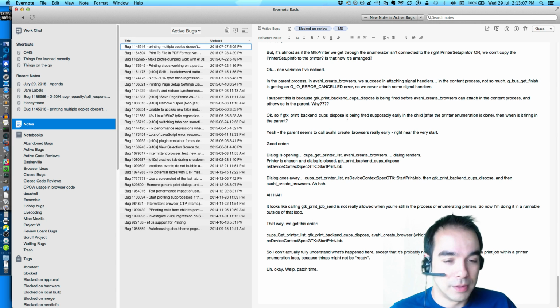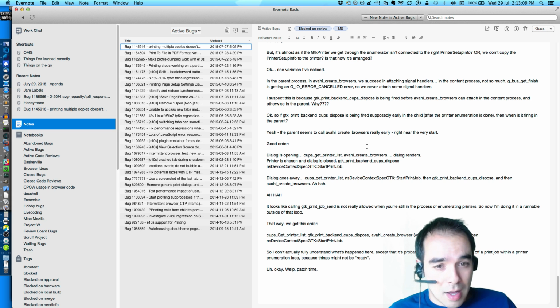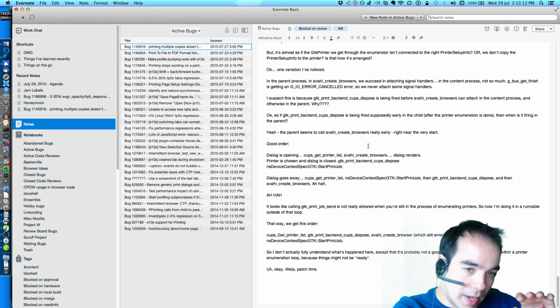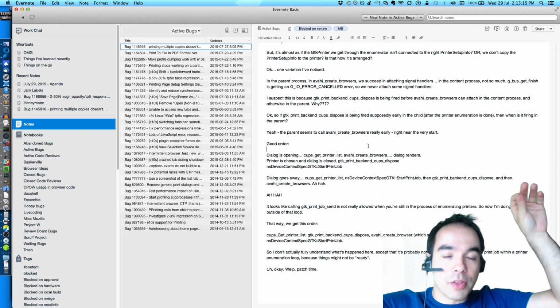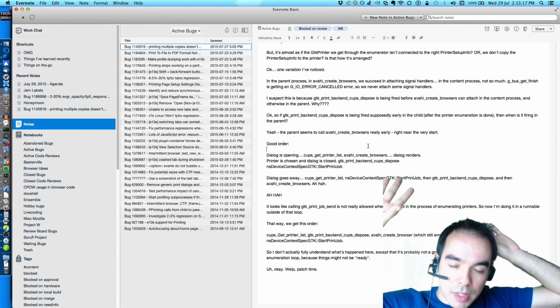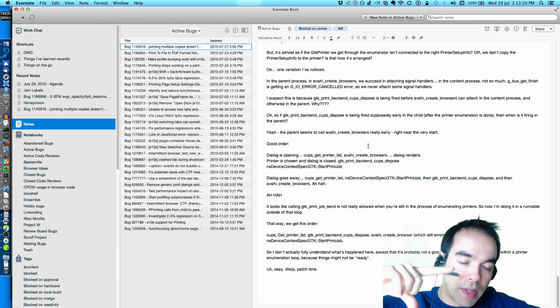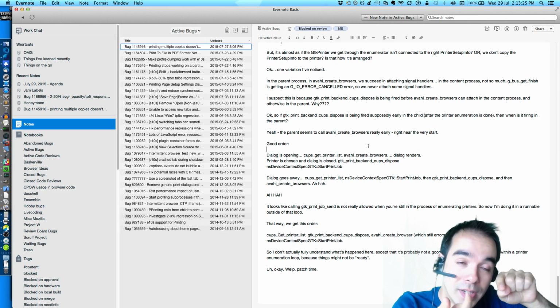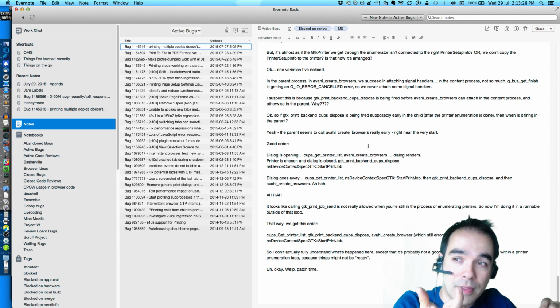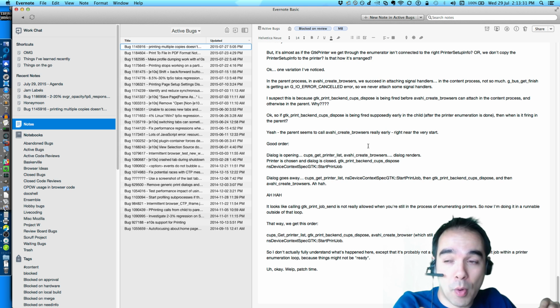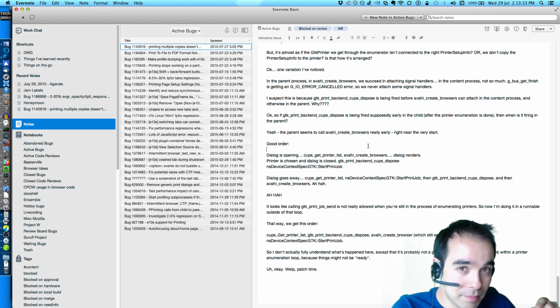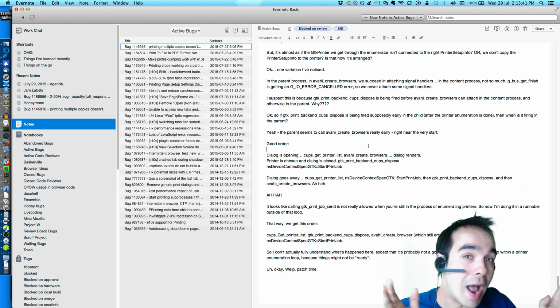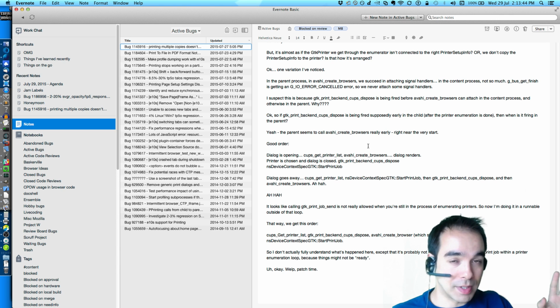So the bar is quite low, in my opinion. Anyways, in that process, I haven't even gotten to the point where things have gone wrong yet. Whenever the user selects which printer they want to print from in the parent process, what they're actually doing is selecting a pointer to a printer device that in the parent process points to what's called a GTK printer. And we can't actually send that down to the child. You can't pass pointers around for things outside of shared memory. The content process has no access to the memory that the parent process is restricted to.